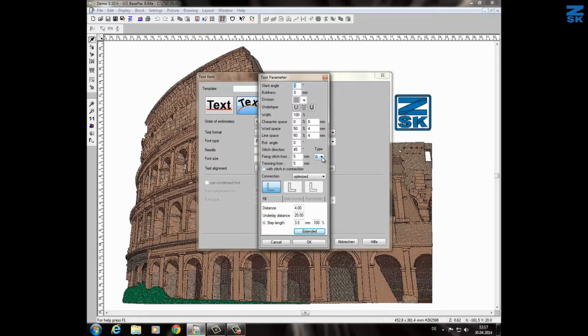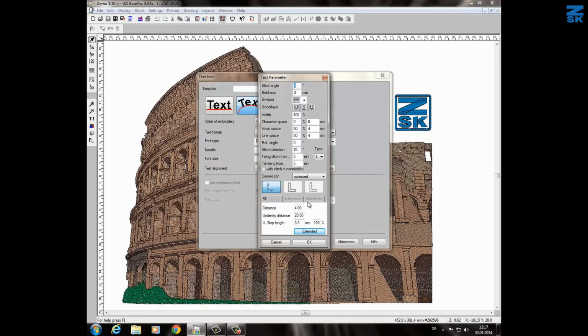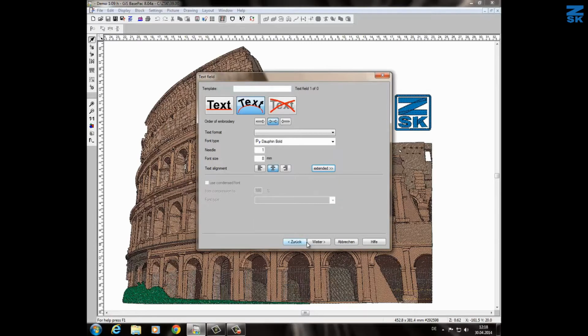What I use now is definitely a lock stitch. I want to have this lock stitch. And I want to change also the density. I want to have the density 3.6. Then my underlayer step length is, in my opinion, too big. That means we reduce it to 2 mm and in the curves it should make the stitches 50% smaller. Confirm. Now let's go to the next page.